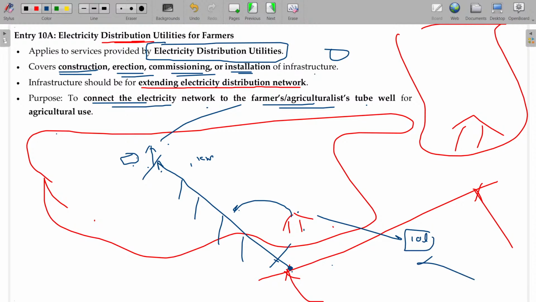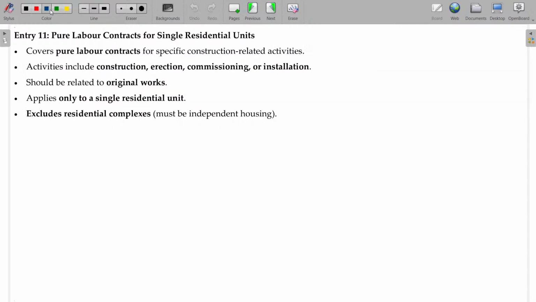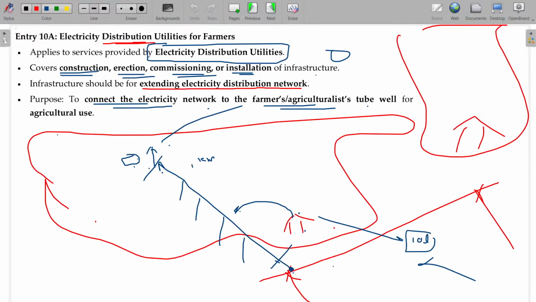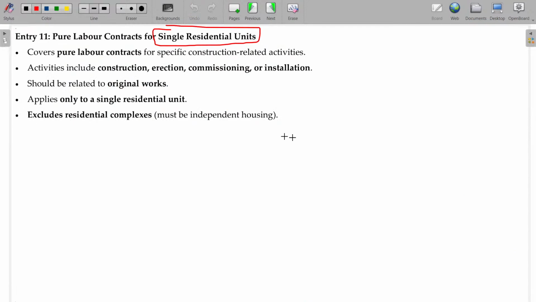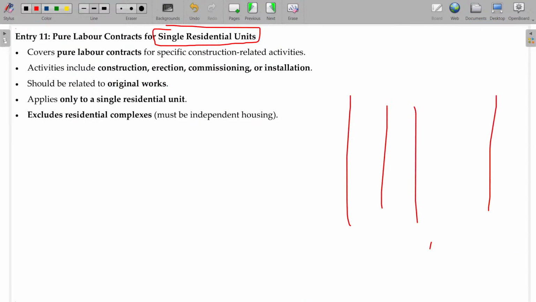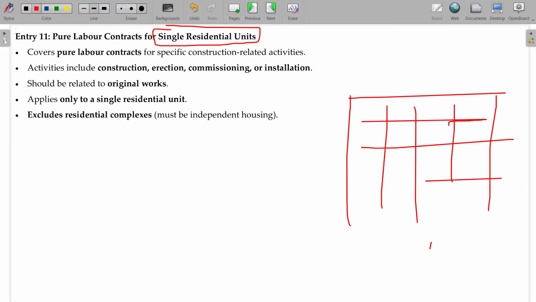Okay, clear? Now, if you construct a single residential unit, here we have seen individual houses. Here we are talking about a single residential unit, meaning in flats we have n number of house properties. Okay, I purchase one of the flats. This is for A, who purchases this one.